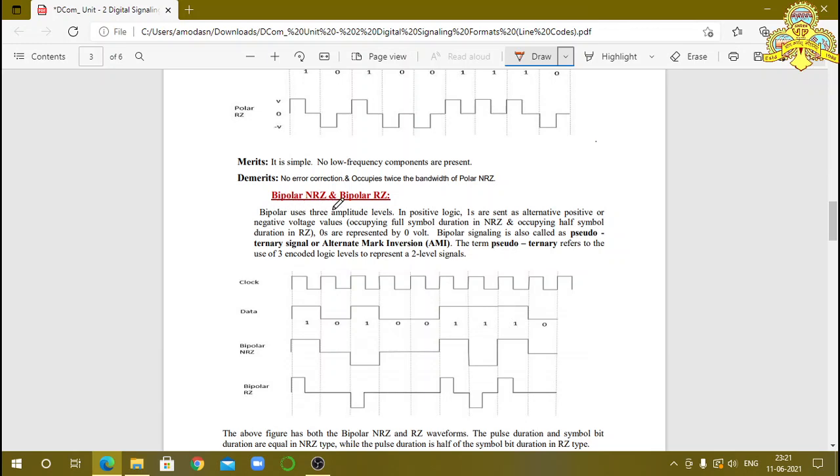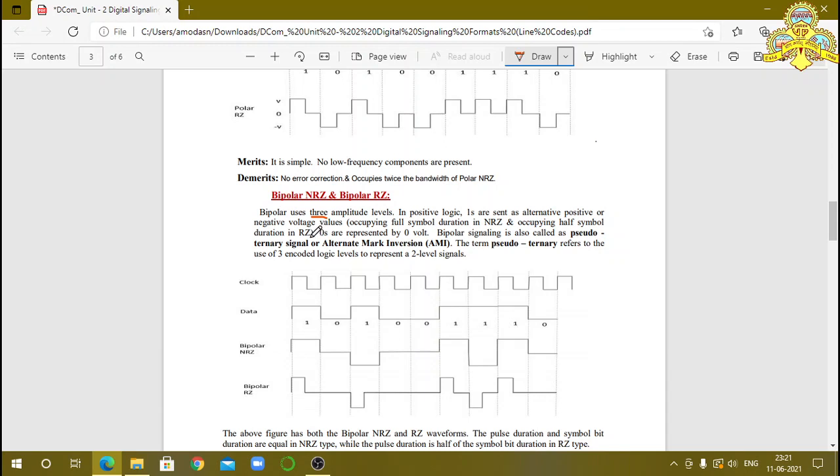Bipolar uses three amplitude levels. You observe here, it uses three amplitude levels. In positive logic, ones are sent as alternating positive or negative voltage values, occupying the full symbol duration in NRZ and half symbol duration in RZ.